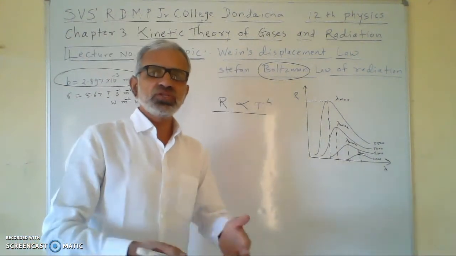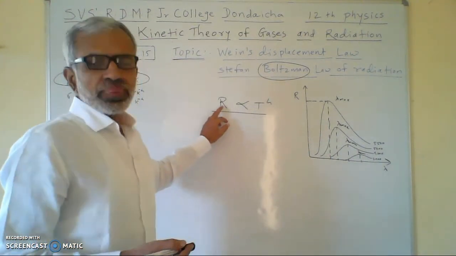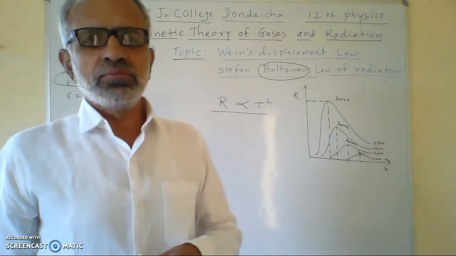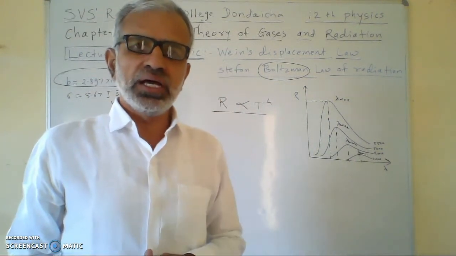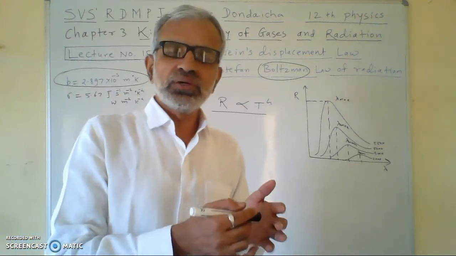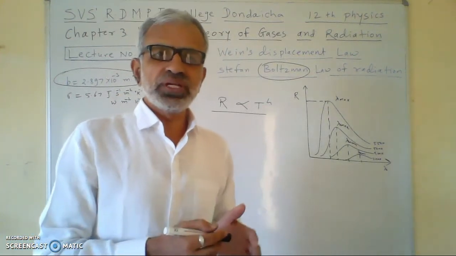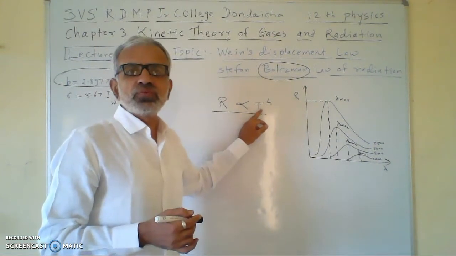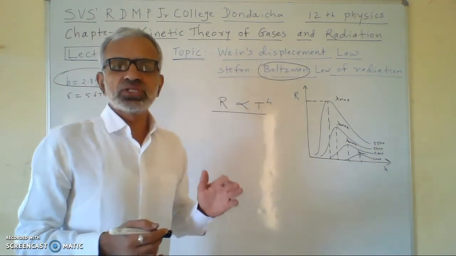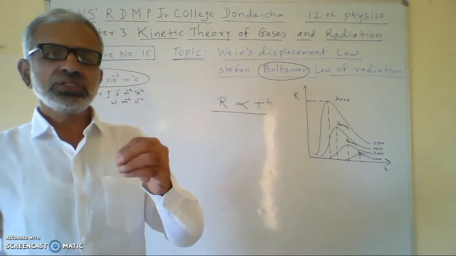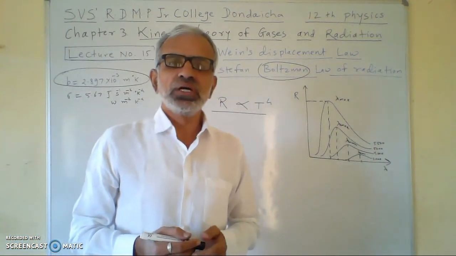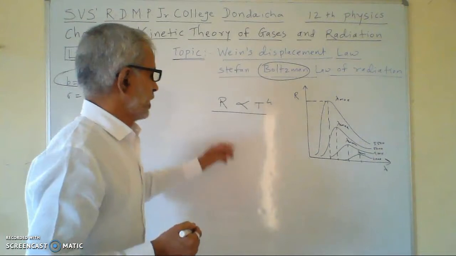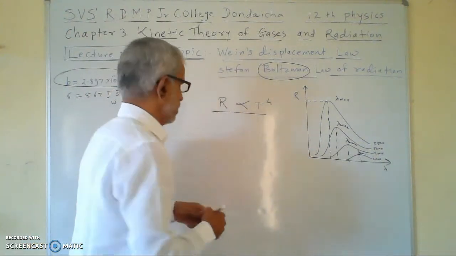Or you can also say that the radiant energy emitted per unit time per unit surface area of a given body at a given temperature is directly proportional to the fourth power of its absolute temperature. So this is the statement of the Stefan-Boltzmann law of radiation.